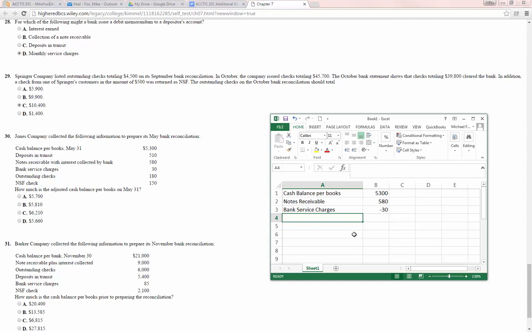Again, this would be we wrote a check, we recorded it in our book, assumed it was cleared the bank, but when we get our statement, we realize it hasn't yet cleared the bank. Maybe the customer held the check or whatever. So that won't be an adjustment to our book, but to our bank balance.